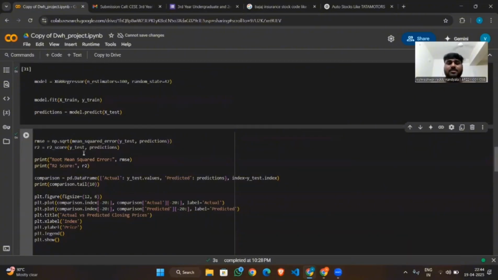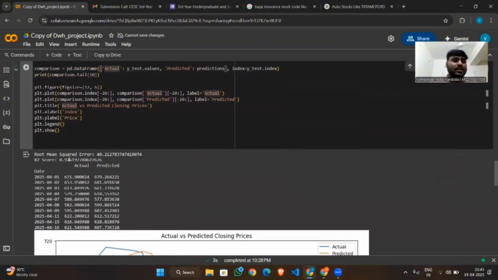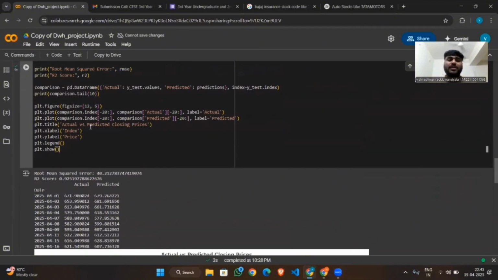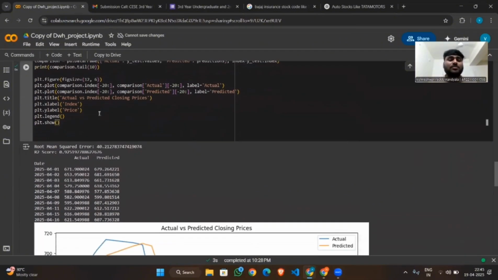I calculate RMSE to measure how much error is in the prediction. I also print the R square score, which shows how well the model explains the variance. Here the output is 0.92, which means my model is 92% accurate, which is very good for predicting the difference between the actual and predicted.